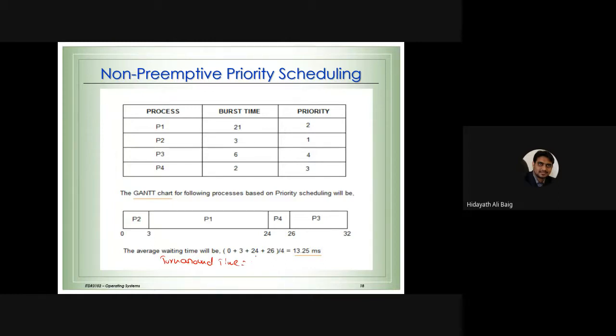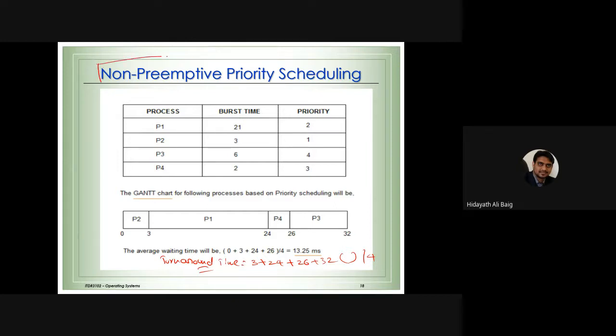So process 2 completed the job at 3 milliseconds, plus process 1 completed the job at 24 milliseconds, plus process 4 completed the job at 26 milliseconds, plus process 3 completed the job at 32 milliseconds. We make the total divided by 4. That's where we get the average turnaround time. This is easy because, remember, this is non-preemptive.